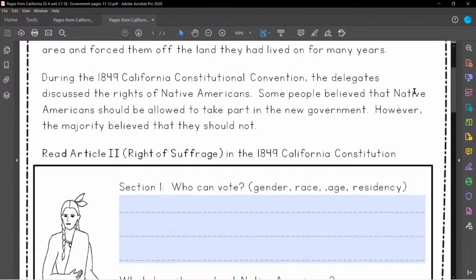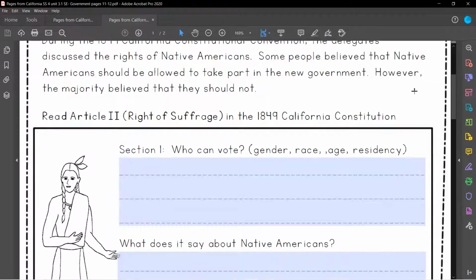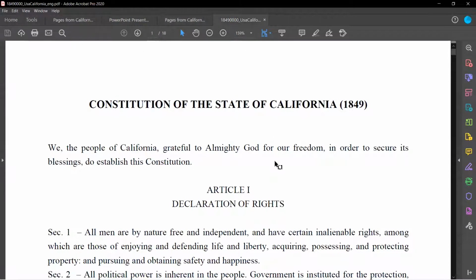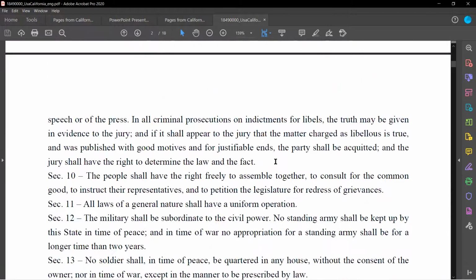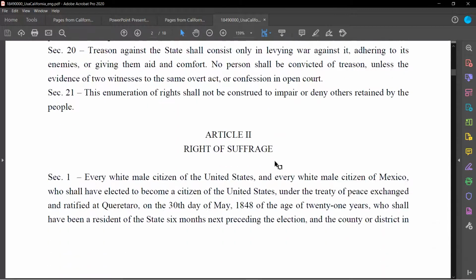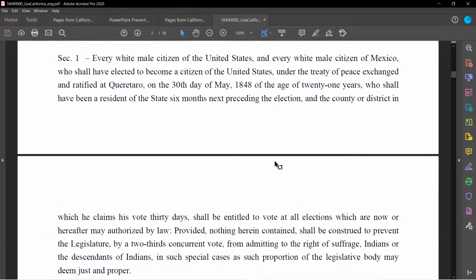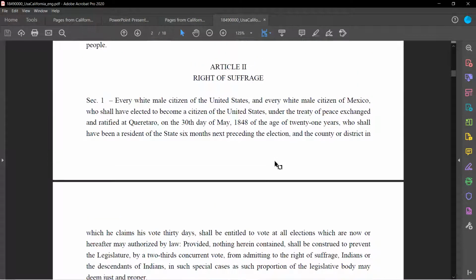All right, let's go ahead and open up the 1849 California Constitution and take a look at these sections. So we're going to open up Article 2, and we're going to read Section 1. Okay, so let's go down to Article 2, the right of suffrage, and we're going to be reading through Section 1. So this area that you're seeing on the screen right now, this is all Section 1 of Article 2.